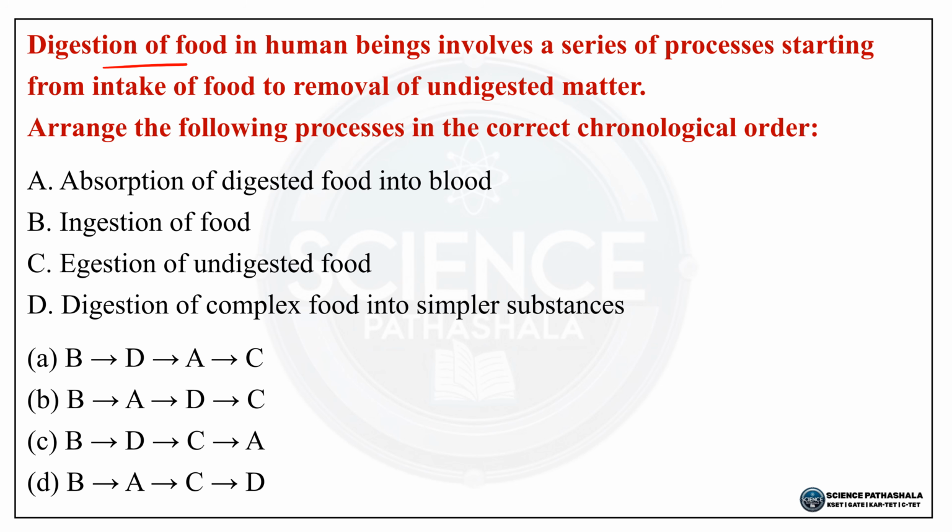Next question, digestion of food in human beings involves a series of processes starting from intake of food to removal of undigested matter. So arrange the following processes in the correct chronological order. So ಇಲ್ಲಿ A, absorption of digested food into blood ಅಂತ ಕೊಟ್ಟಿದ್ದಾರೆ. B, ingestion of food. C, egestion of undigested food. D, digestion of complex food into simpler substance. So the options are given below. We should choose the correct option from the options which are given below.